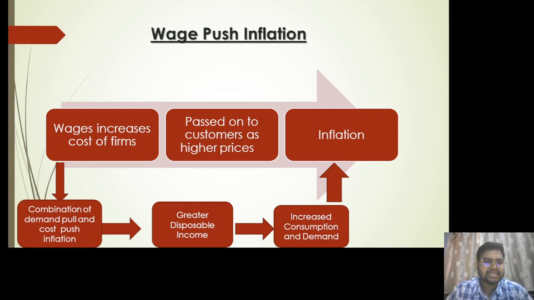In a similar way, if wages increase and employees have more money, they will start to spend more. There will be more demand and more consumption, and again the companies will try to earn more profit, as a result of which the price will rise and ultimately it will lead to inflation, isn't it?